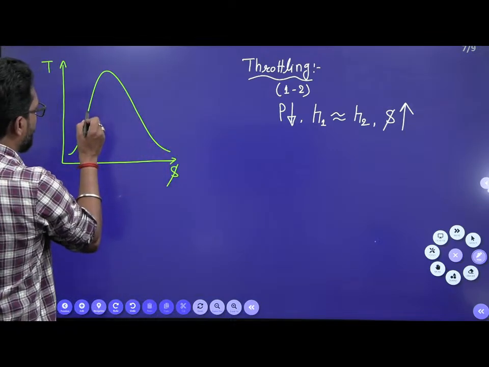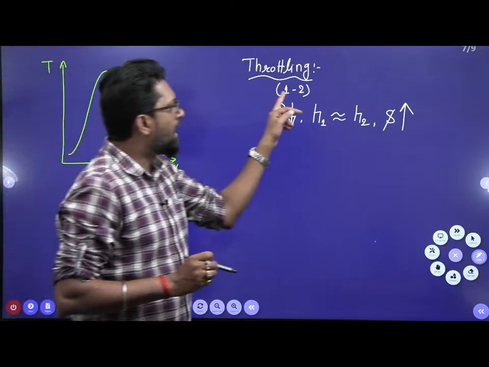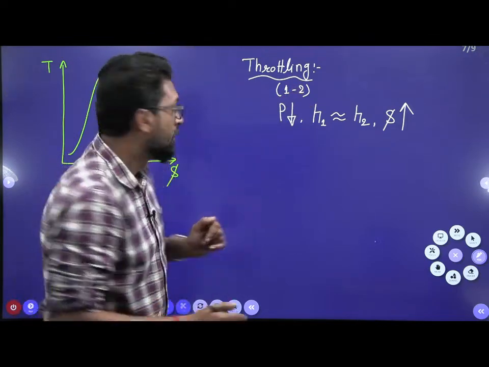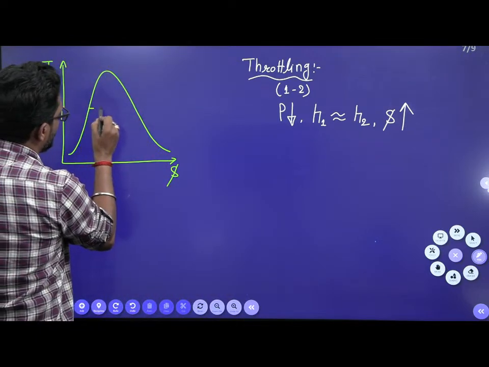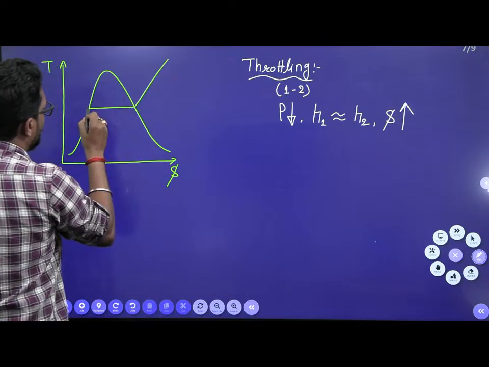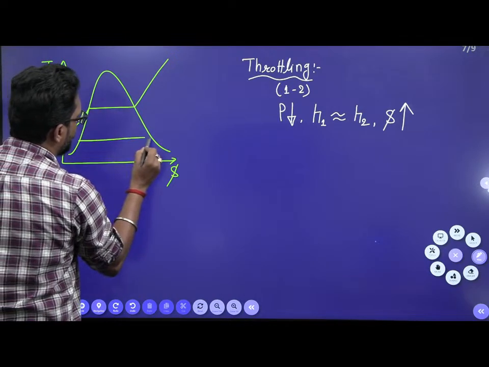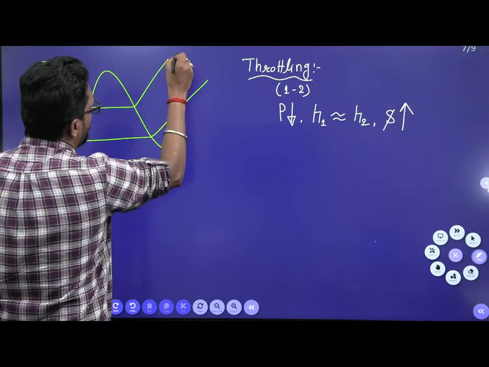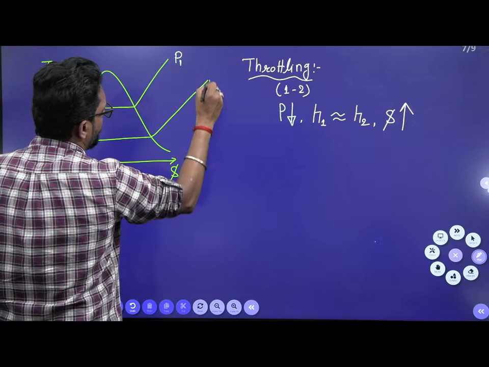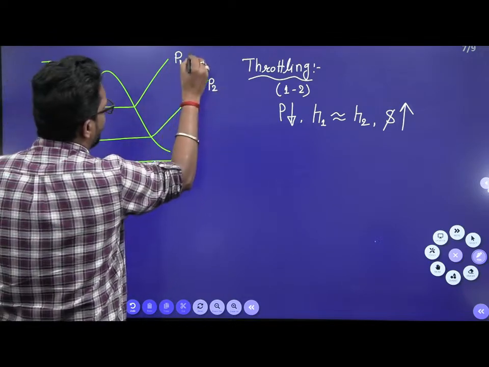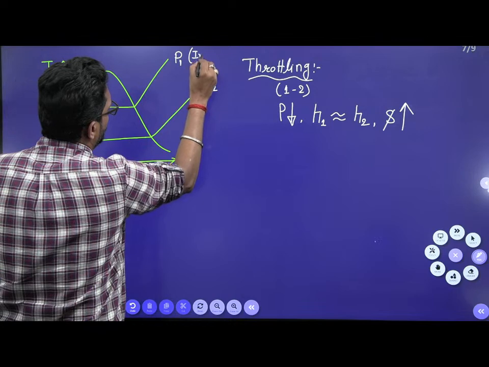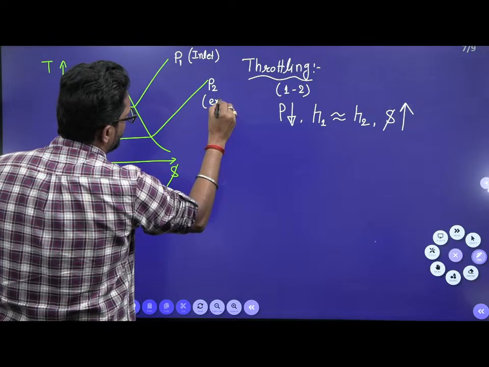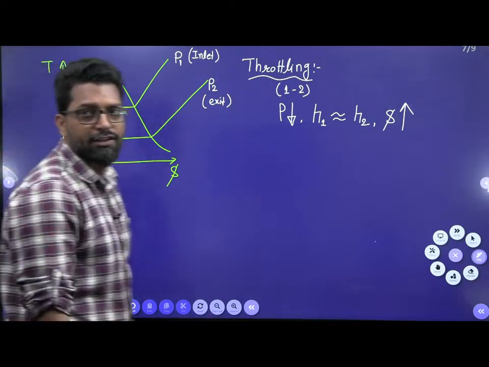If the throttling is done from high pressure to low pressure, that means during the throttling the exit pressure must be reduced. So there are 2 pressure limits: this is the pressure at which the fluid will enter, and this is the pressure at which the fluid will exit. So this is your pressure P1 and this is your pressure P2. This pressure is at the inlet of the throttle, and this pressure is the exit from the throttling device.